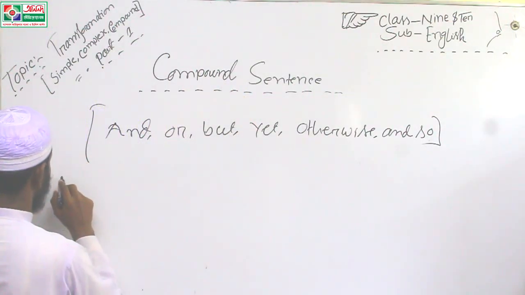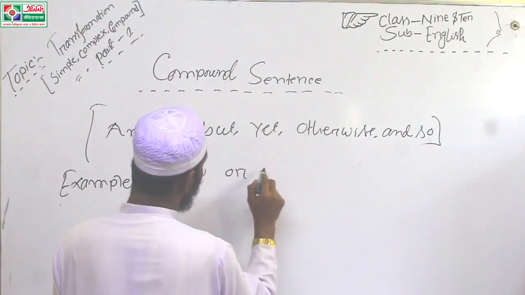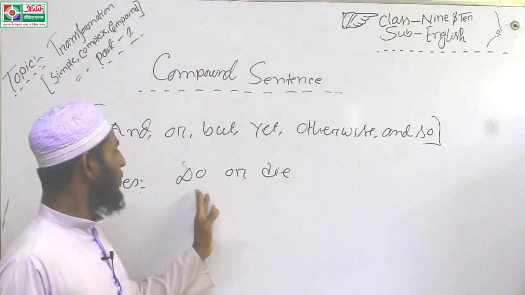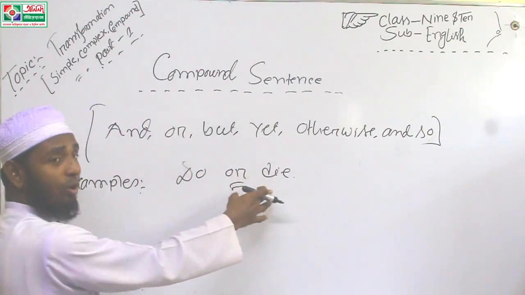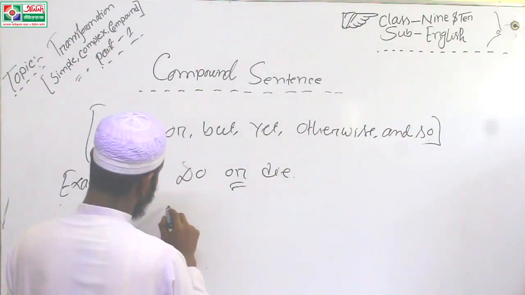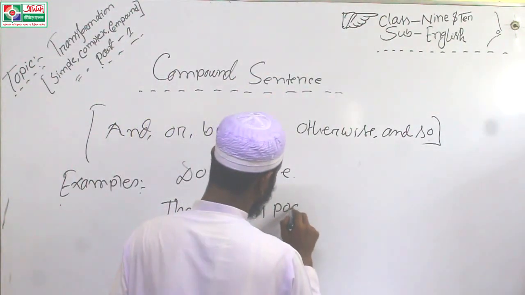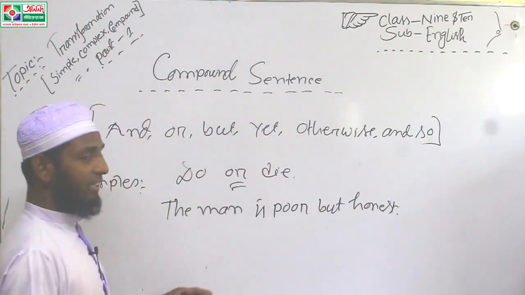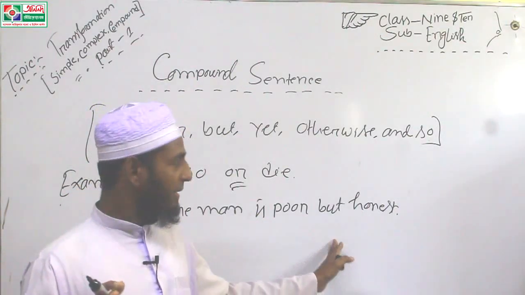Let's make examples. Do or die. That means do or die. This is compound sentence. The feature is or. Do or die. If you do, you will die. Okay. The man is poor but honest. Look at the board, my dear learners. The man is poor but honest.